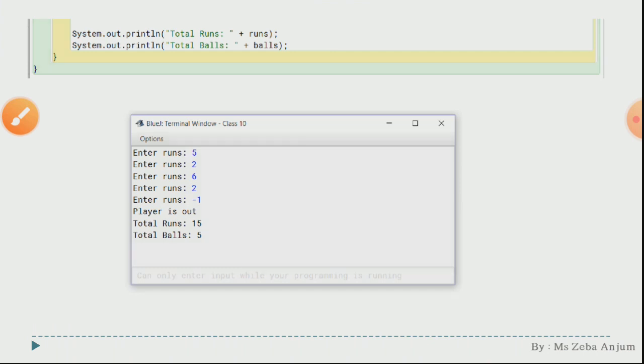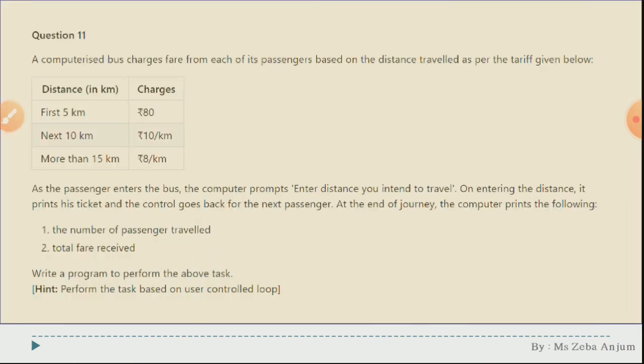Again, moving forward to your question number 11. See, a computerized bus charges fare from each of its passengers based on the distance traveled as per the tariff given below. Okay, what you have to do is calculate the charges overall. Okay, you have to calculate the total fare according to the distance, and the charges are given. Now see, as the passenger enters the bus, the computer prompts: enter distance you intend to travel. On entering the distance, it prints his ticket and the control goes back for the next passenger. At the end of the journey, the computer prints the following.